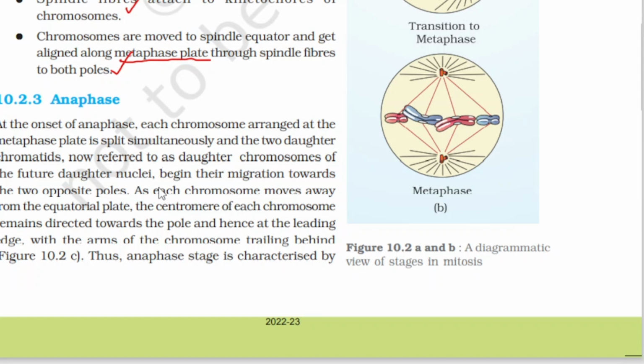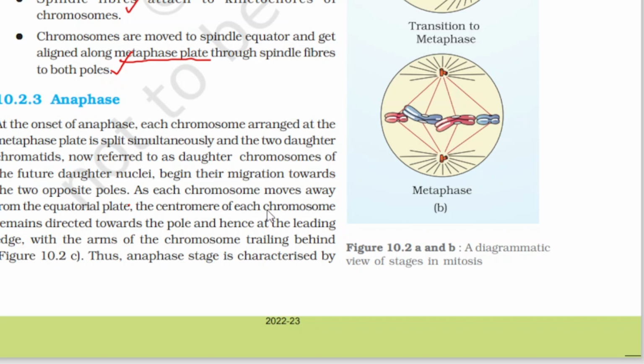As each chromosome moves away from the equatorial plate. So in what phase do the chromosomes move from the center to the other side, that is, towards the opposite poles? In metaphase, what we see is all the chromosomes lie at the equator of the cell, whereas in anaphase it starts moving from the equator. Okay, this we must remember.